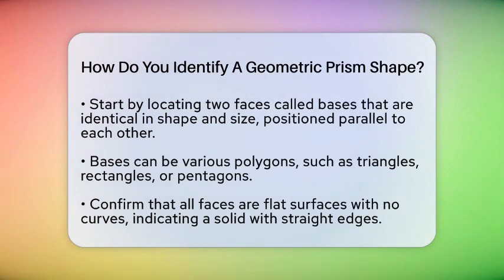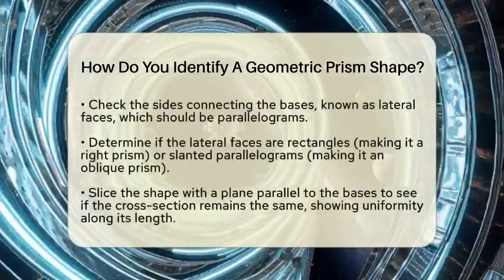First, look for two faces called bases. These bases are exactly the same shape and size and are placed parallel to each other. They can be triangles, rectangles, pentagons, or any polygon. Next, check if all the faces are flat surfaces with no curves. A prism has only flat faces, making it a solid with straight edges.